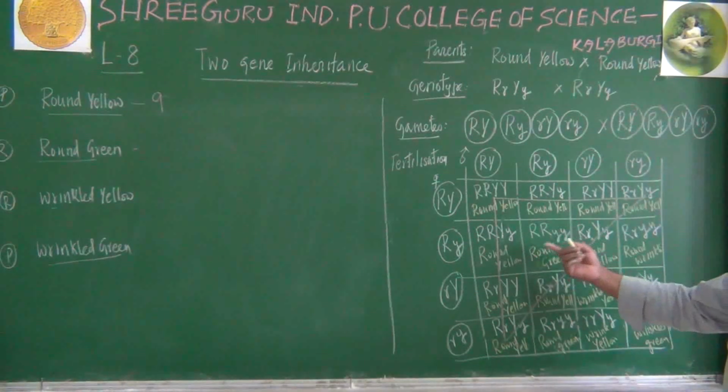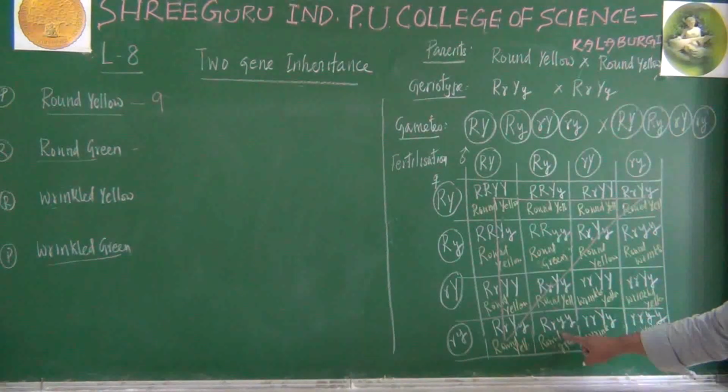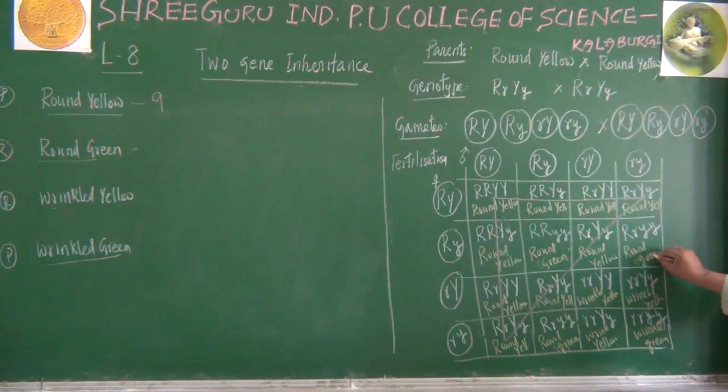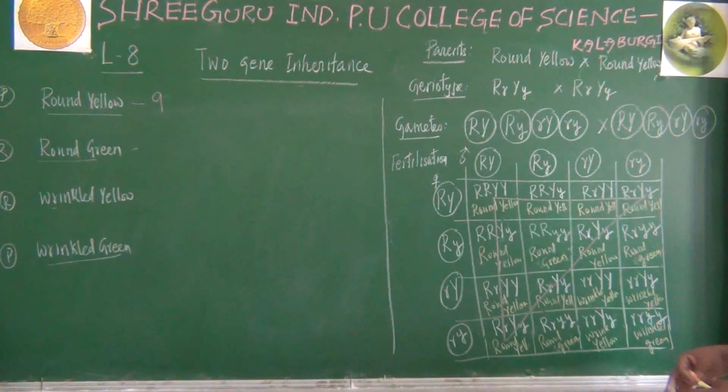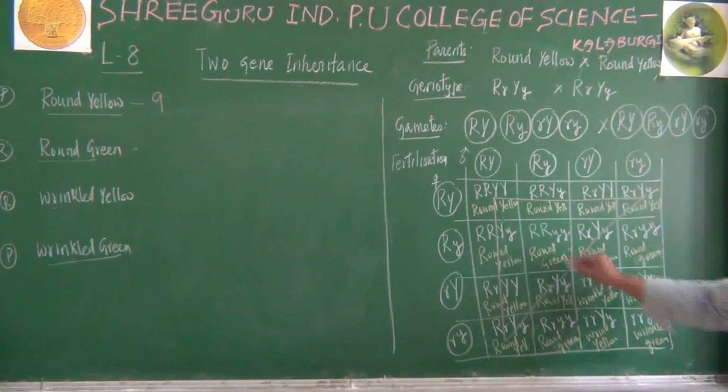There cannot be round wrinkled; both are shape only. Here one shape and one color means this is round green. And here also I made a mistake. Round green, I'm sorry. These are all round greens, because here two small y. Check the point here: this is round green, this is round green, this is round green.